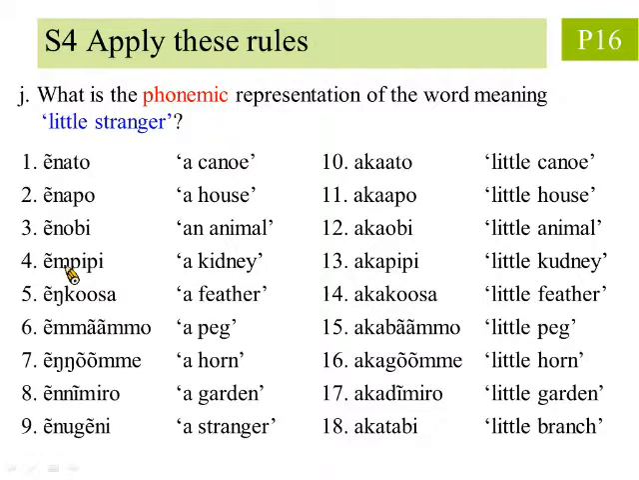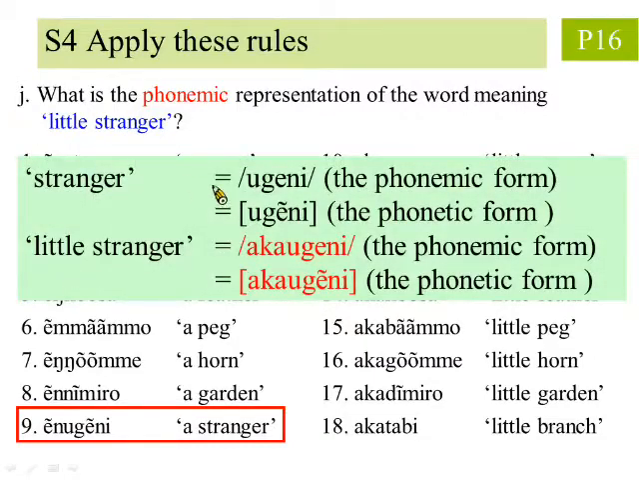Moving on to question J. What is the phonemic representation of the word meaning little stranger? We first look for the root meaning stranger and find that the 9th word means a stranger, which is what we want. Then, simply by removing the prefix an, we get the phonemic and phonetic form of the word stranger.